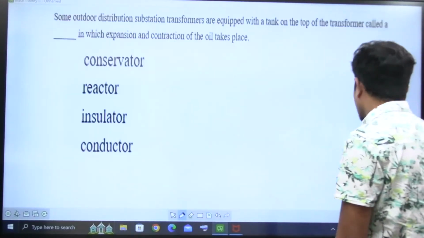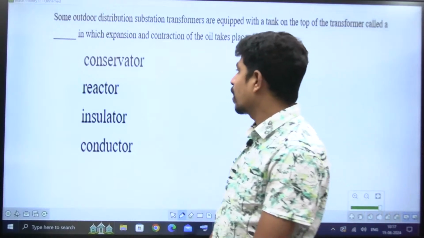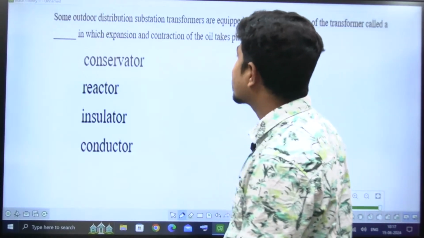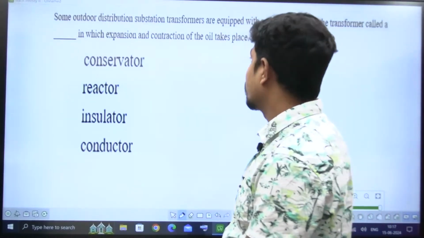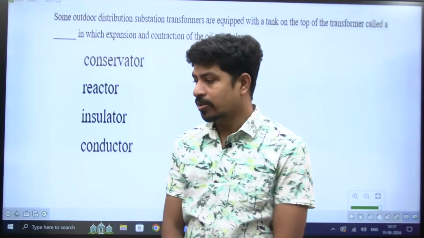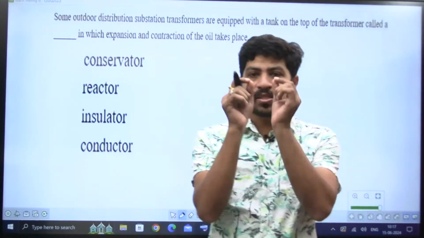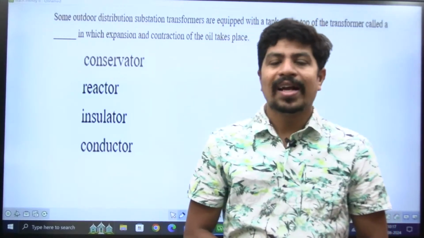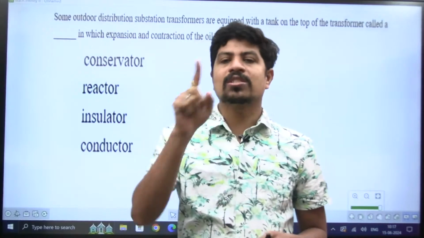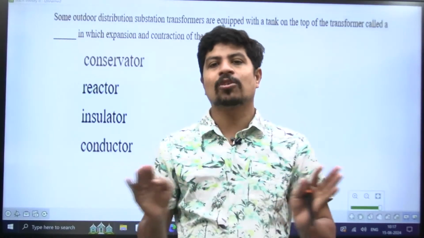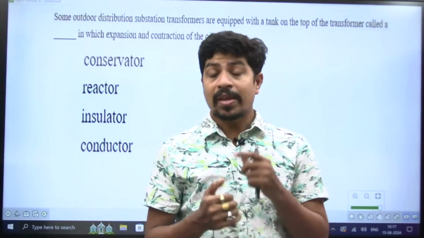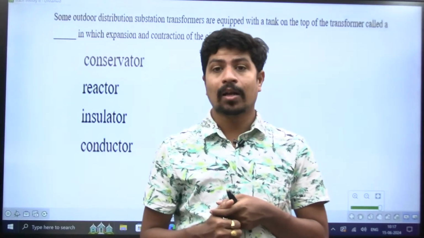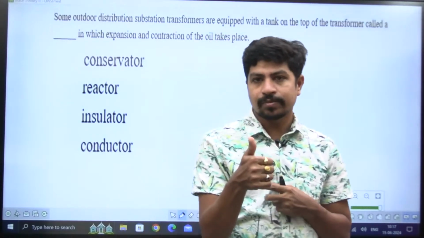Yes, this is a question on the transformer, though it mentions an outdoor distribution substation, but this question is from the concept of transformer. Transformers are very, very important. At least 8 to 10 questions will come from the concept of transformer itself.